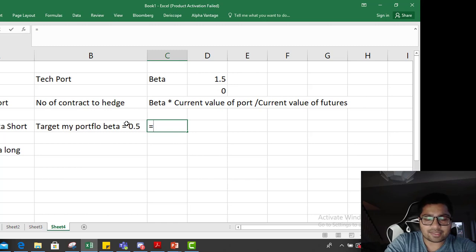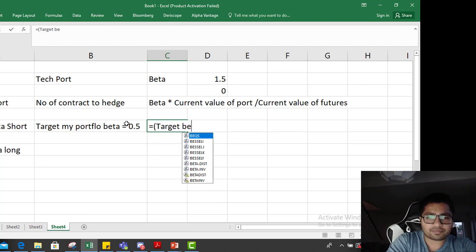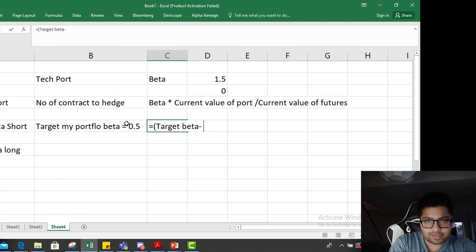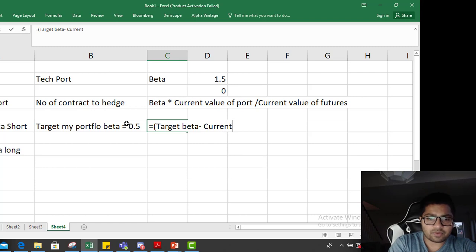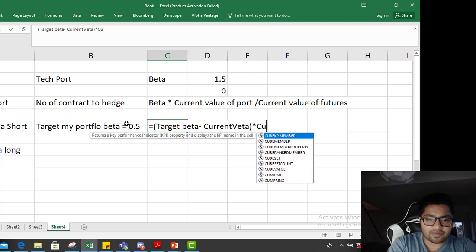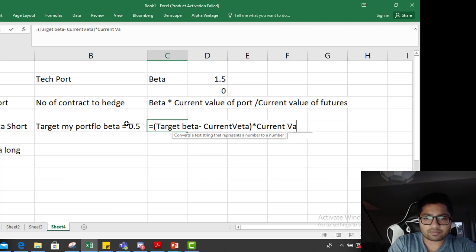The formula is target beta minus current beta, into the same upper thing, current value of portfolio, divided by current value of futures.